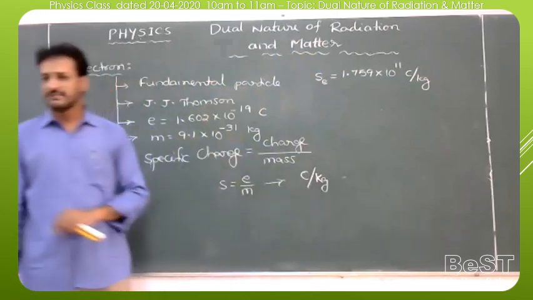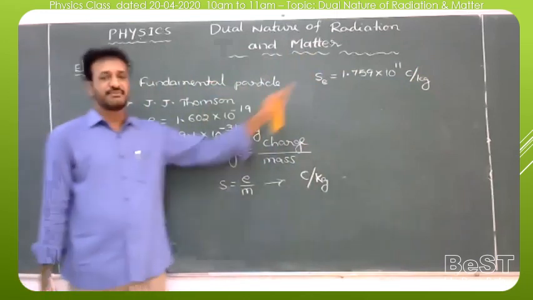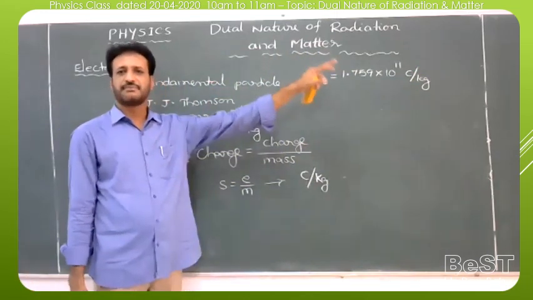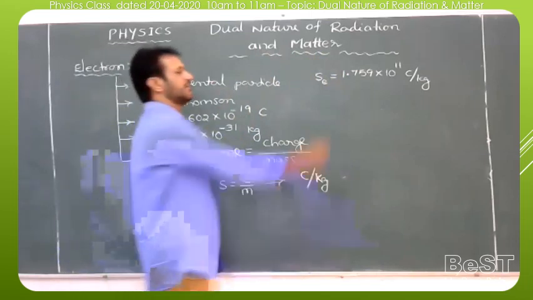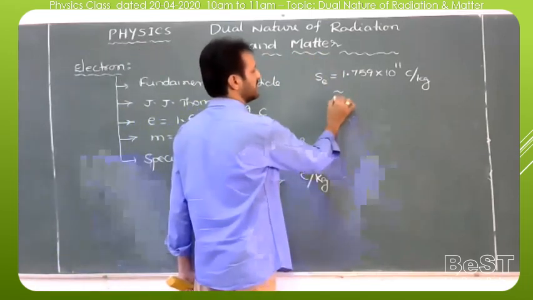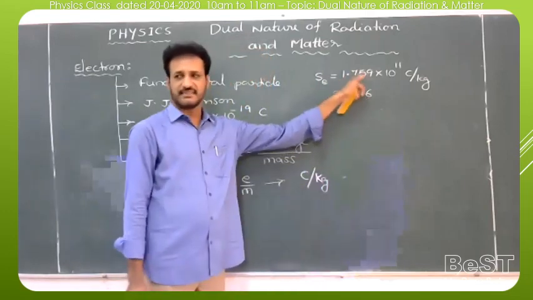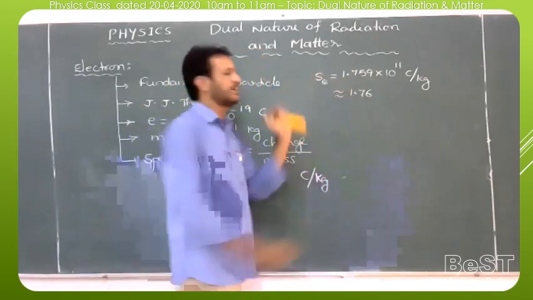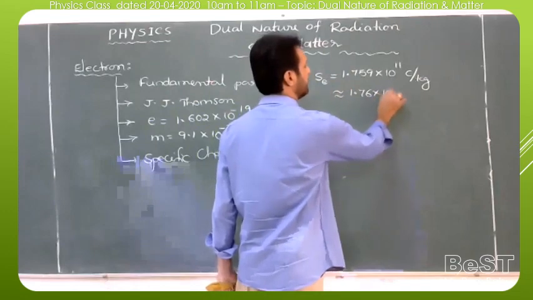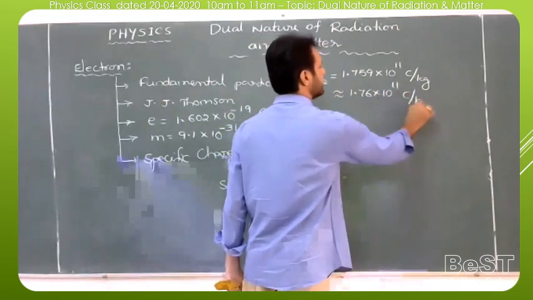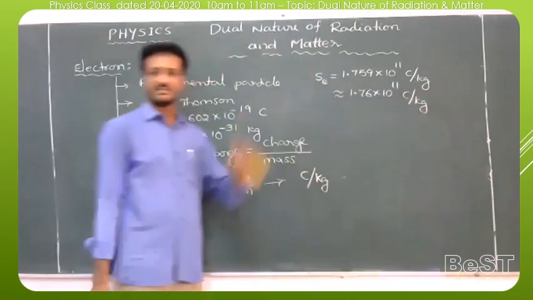So the specific charge of the electron is 1.759 into 10 to the power of 11 coulomb per kg. Or for calculations, roughly we can use 1.76. So we can round up 1.759 to 1.76 into 10 to the power of 11 coulomb per kg. It is the specific charge of the electron.